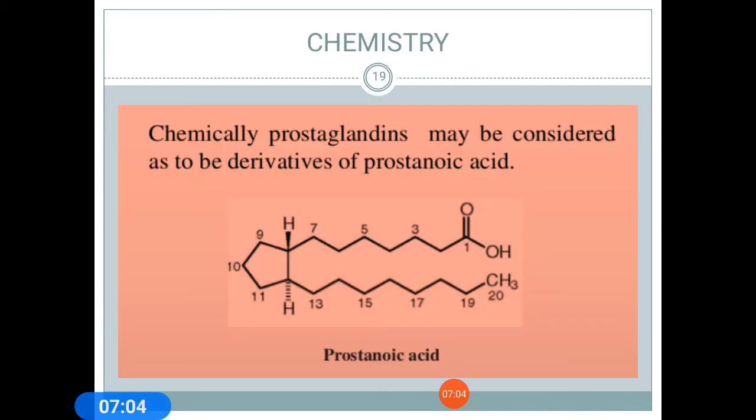Next we come to the chemistry of prostaglandins. Chemically, these may be considered derivatives of prostanoic acid. Prostanoic acid is structurally a fatty acid. It contains a cyclopentane ring, and the derivatives of prostanoic acid are prostaglandins.